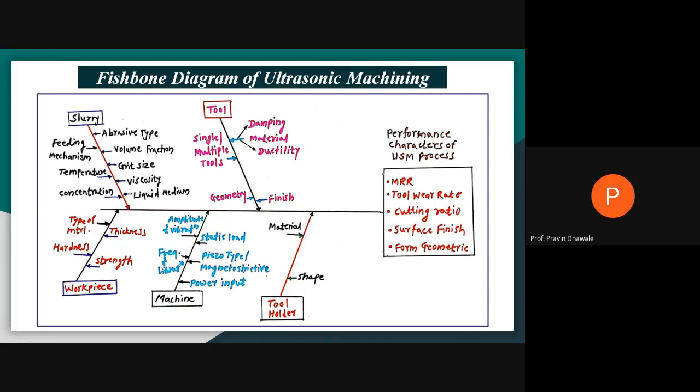What will be the amplitude of vibration you select for this process? That parameter you must think about under the machining parameter in case of ultrasonic.